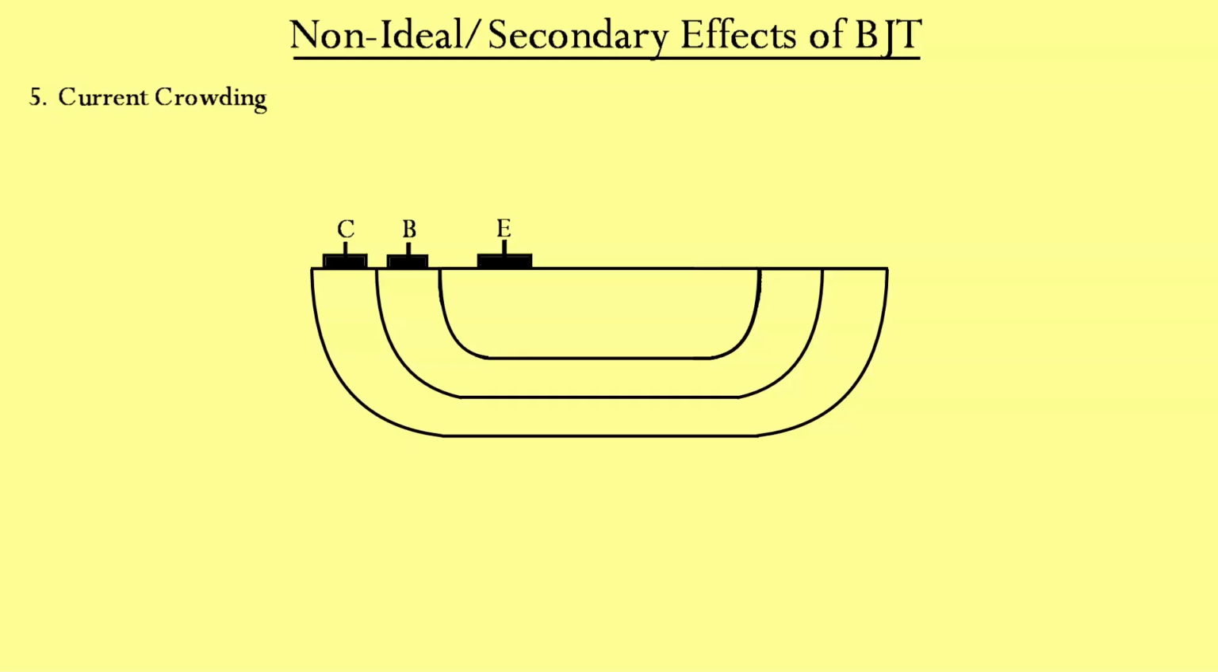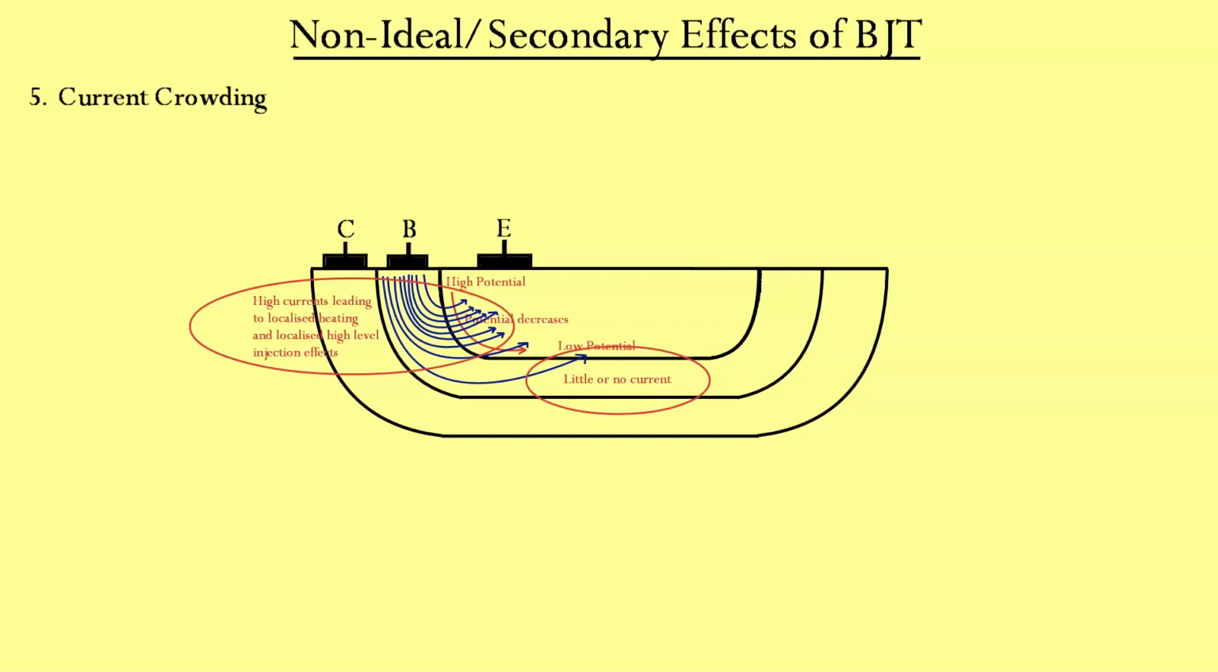In a practical BJT, the applied voltage on the emitter creates a potential drop laterally on the emitter. More current from the base goes to the emitter from the edges, and very little to no current goes through the center. This creates localized heating effects as well as localized high injection effects.